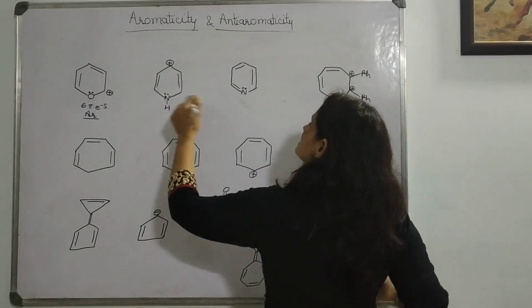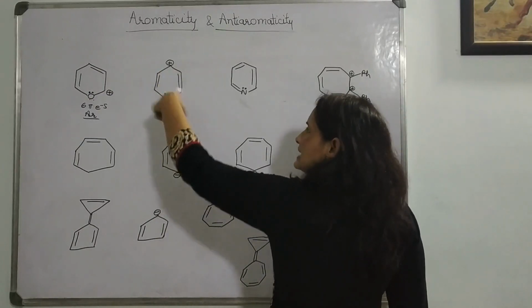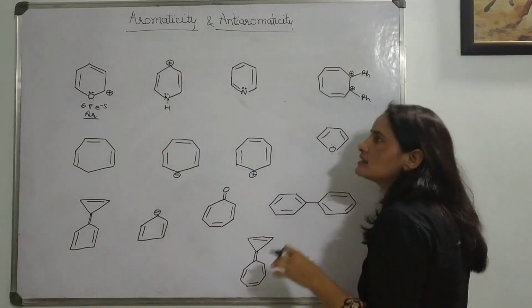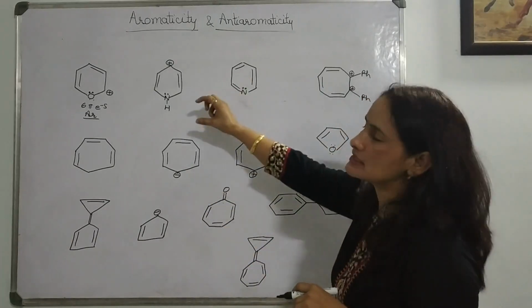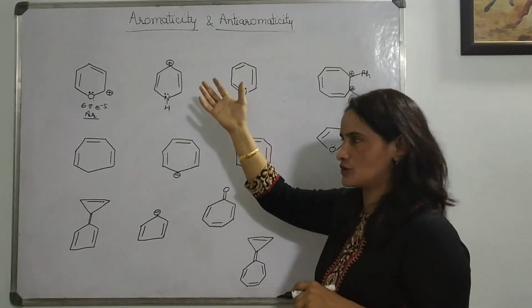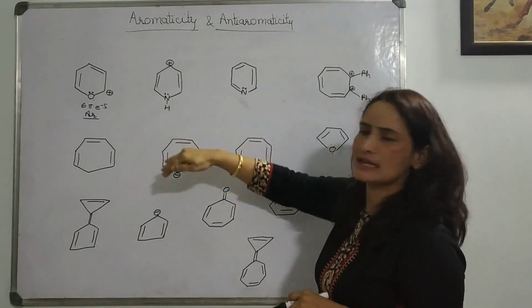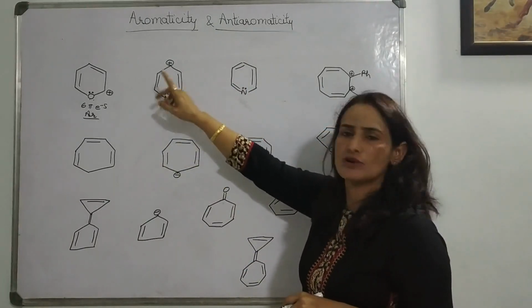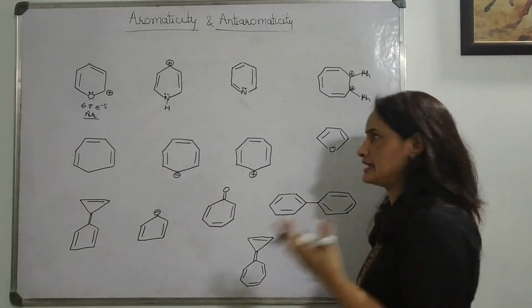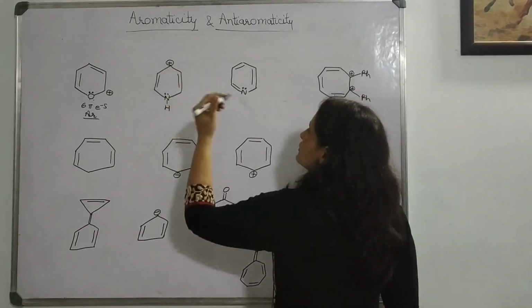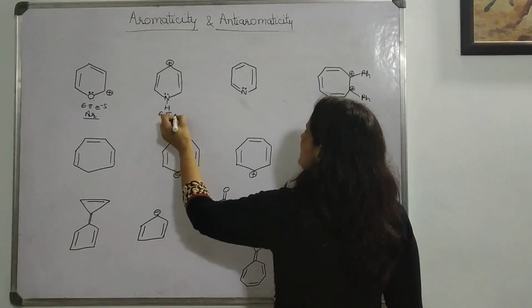Again here, similar situation: cyclic and planar, conjugation is there. Now the question is whether this lone pair is part of the resonating system or not. If it does not take the lone pair, then how many pi electrons? 4. And 4 pi electrons means anti-aromatic. So definitely your lone pair is a part of the resonating system with 6 pi electrons.